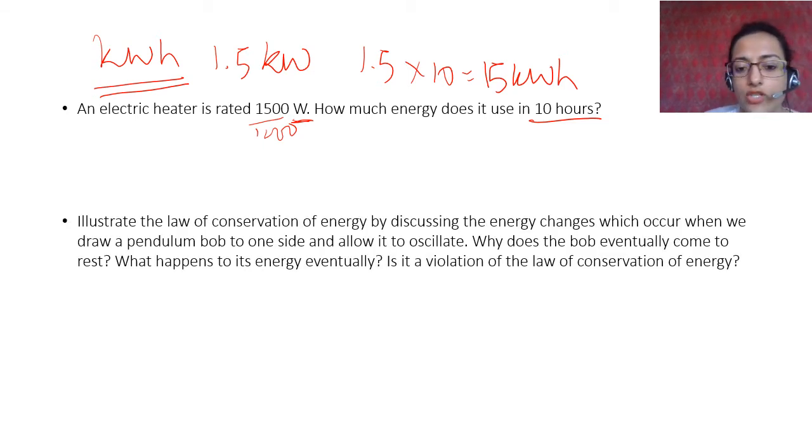Illustrate the law of conservation of energy by discussing the energy changes which occur when we draw a pendulum bob to one side and allow it to oscillate. Why does the bob eventually come to rest? What happens to its energy eventually? Is it a violation of the law of conservation of energy?